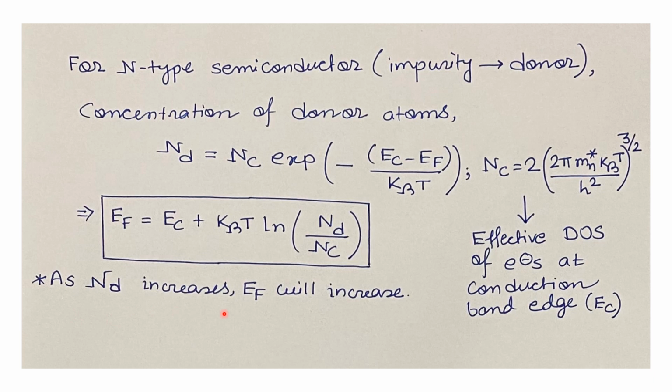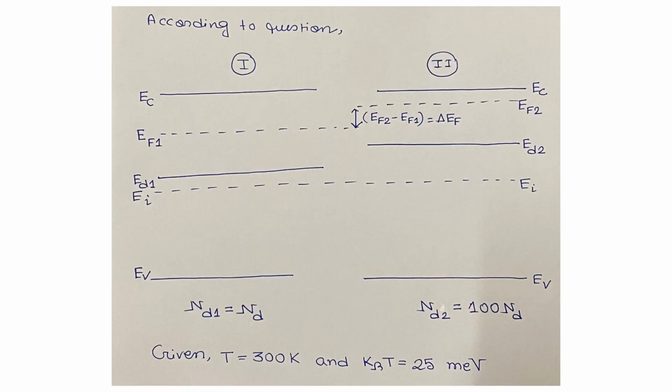As Nd increases, the EF energy level of the n-type semiconductor will increase. In the previous slide, we have already seen the Fermi level of the n-type semiconductor will depend on the concentration of donor atoms doped in that semiconductor.